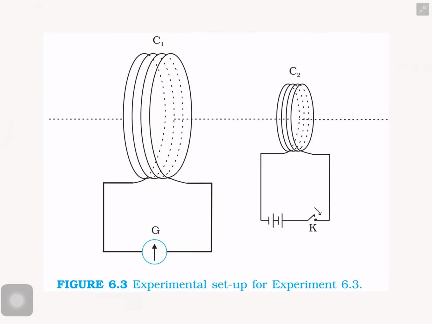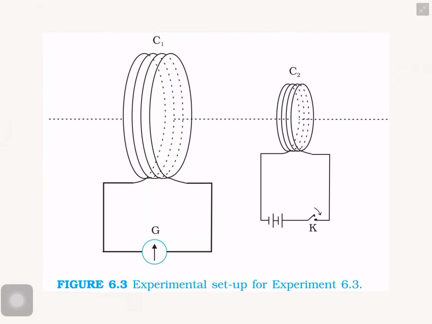Okay. Now C1 and C2 have a common axis. Already familiar, C1 is a coil connected with the galvanometer. C2 is connected with the battery and the key. They have a common axis. There is no relative motion between C1 and C2, so no deflection is produced in the galvanometer.